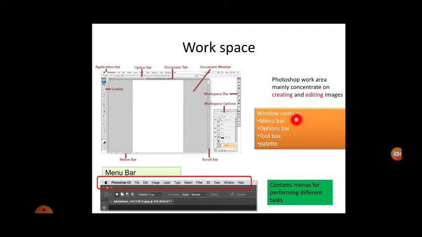This workspace contains the menu bar, options bar, toolbox and palette. The palette is the color palette. If you have done drawing, you keep a palette, right? The same thing is here with different colors. Then comes the menu bar. It has File, Edit, Image, Layer, Type, Select, Filter, 3D, View, Window and Help. The menu bar contains menus for performing different tasks.